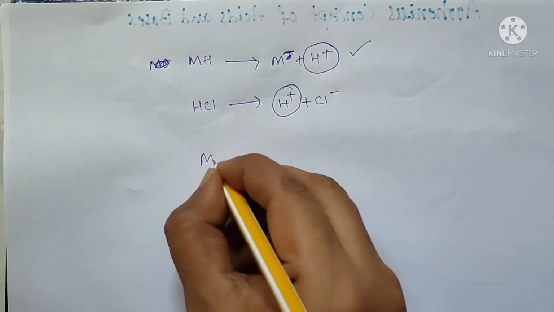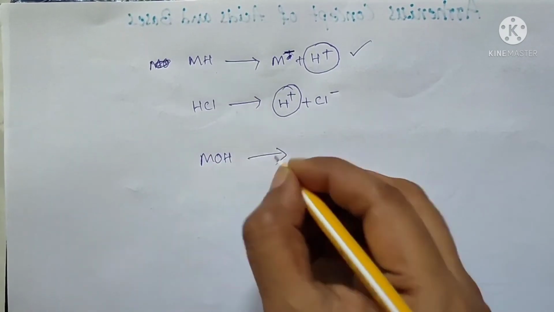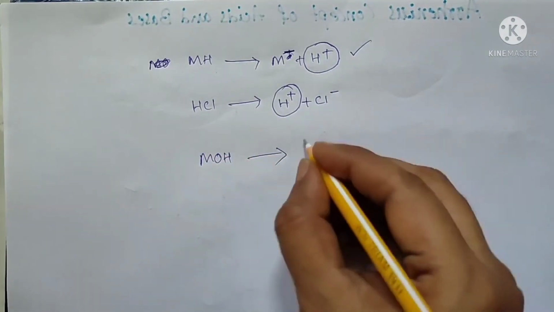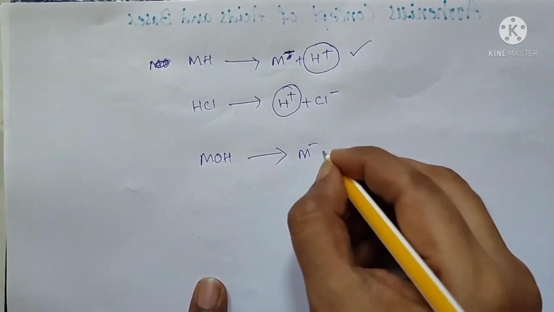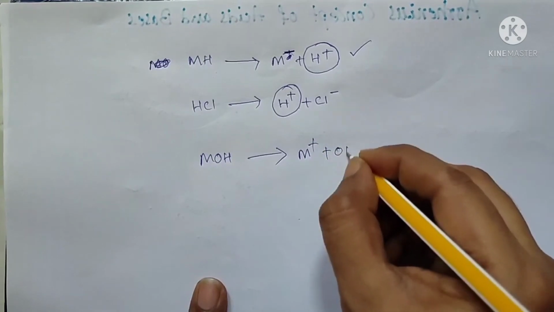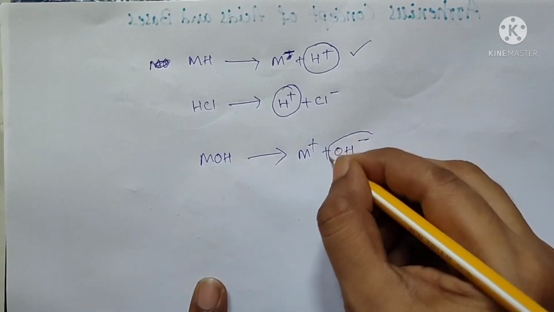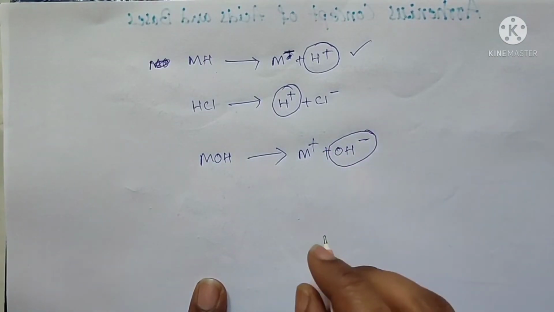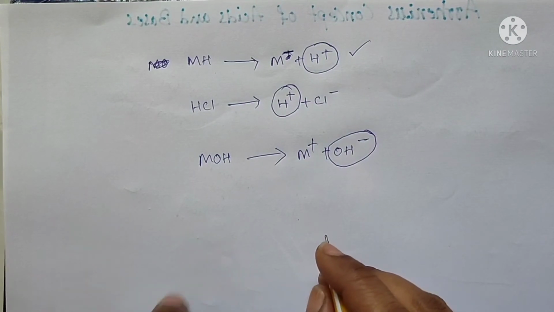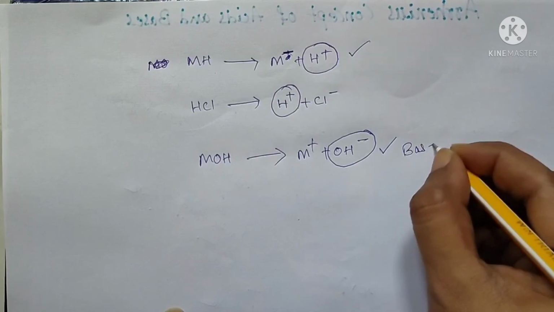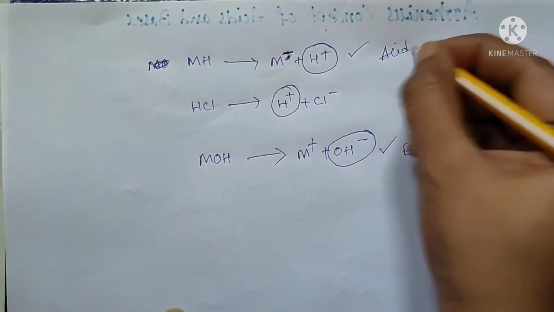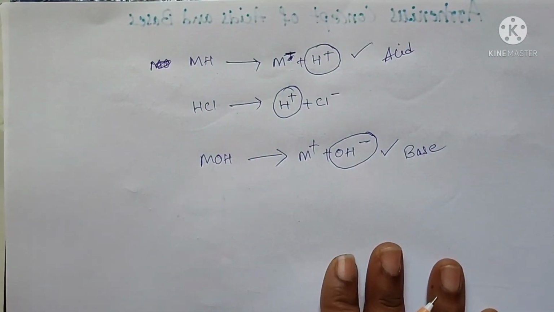See here, MOH contains hydroxyl ion. It dissociates into M plus and OH minus. Here the hydroxyl ion is formed by the ionization process. So it is considered as an Arrhenius base. This is base, this is acid. Listen students.